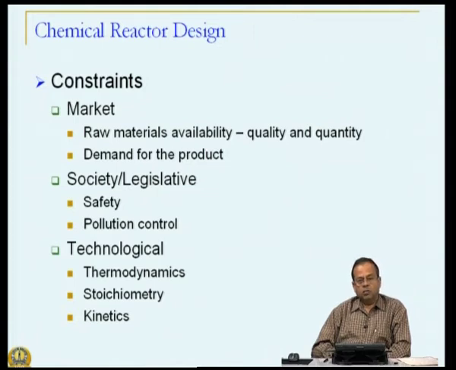For example, if you want to design something starting with natural gas, your likely preference would be the source of natural gas wherever it is available, because you do not want to transport gas over long distance, although that is being done. But your preference still would be that you either have it on the coastal region or wherever there is a ready available source, and that is applicable to all other industries also. That is, availability, quality, quantity and so on is a constraint. So, within that you have to work.